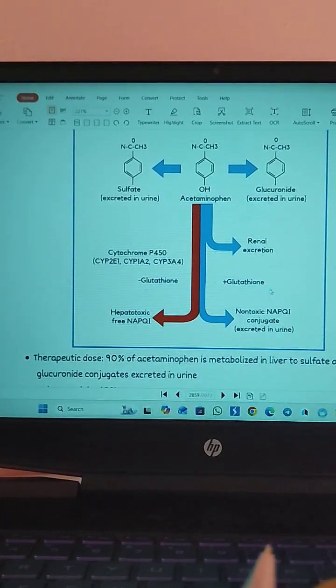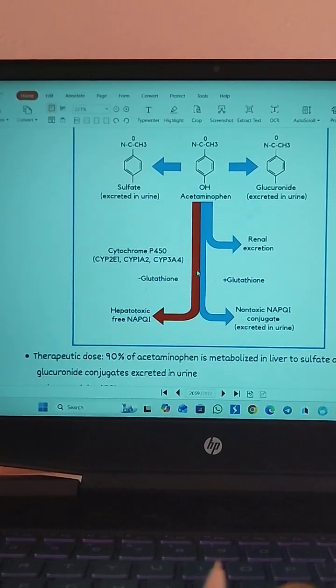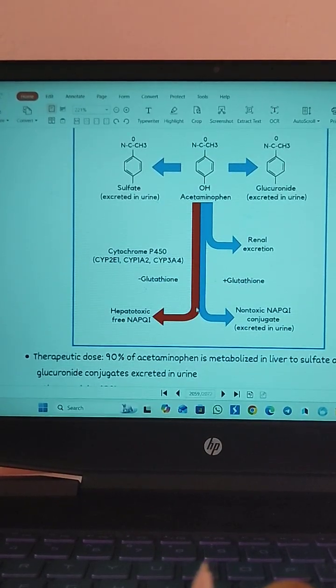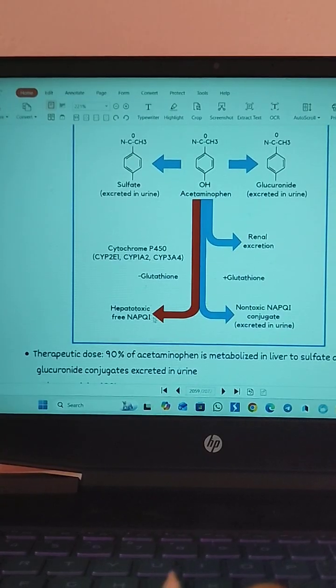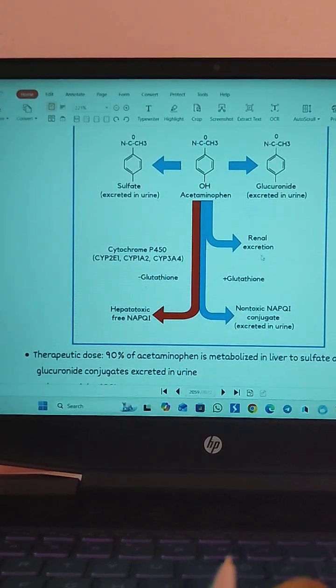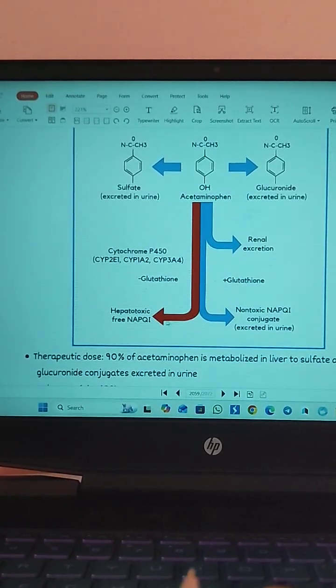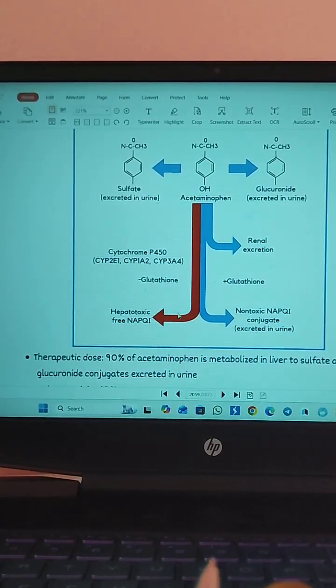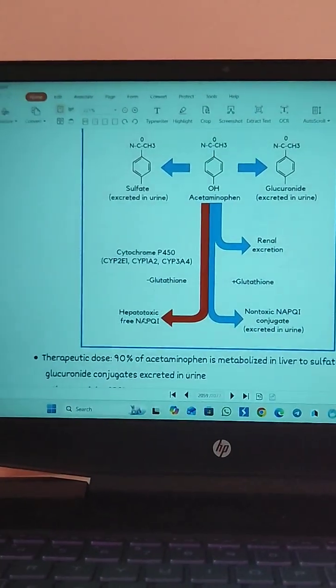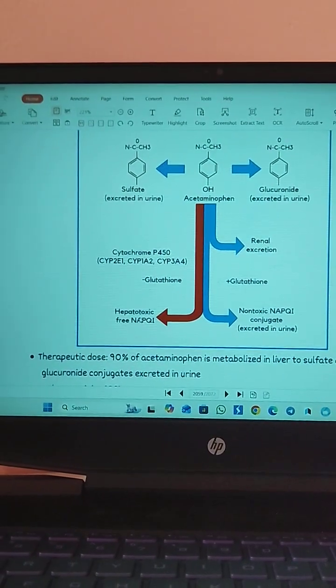But here these glutathione compounds also get depleted. So what happens then? This NAPQI compound, which is the hepatotoxic compound, gets accumulated because it is not conjugated by the glutathione, and these free NAPQI compounds accumulate and lead to hepatotoxicity. So that's the metabolism of toxicity.